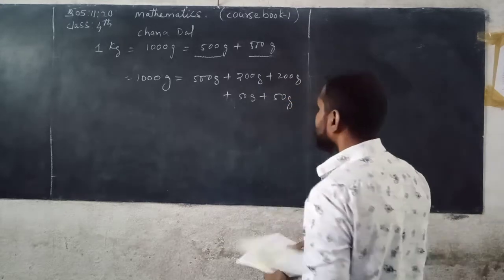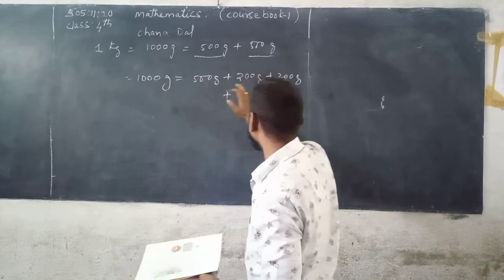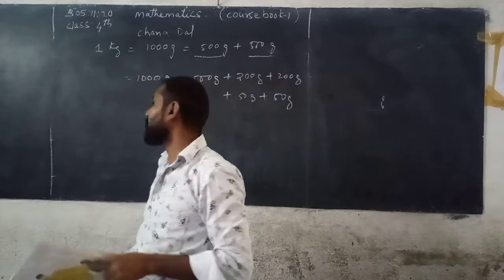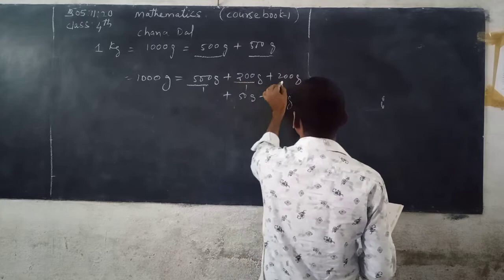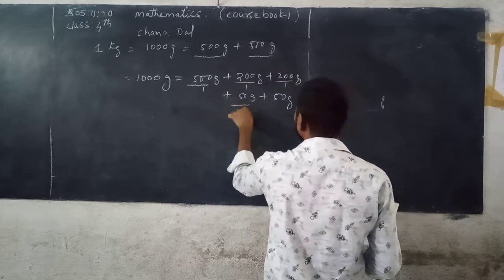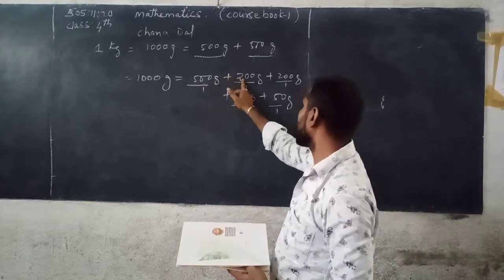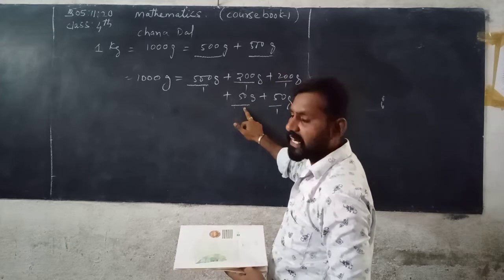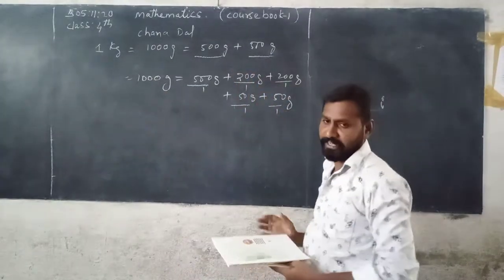So she purchases different weights: 500 grams is 1 packet, 200 grams 1 packet, another 200 grams 1 packet, 50 grams 1 packet and another 50 grams 1 packet. See here, 500 plus 200 is 700, 700 plus 200 is 900, 900 plus 50 is 950, plus 50 you get 1000.